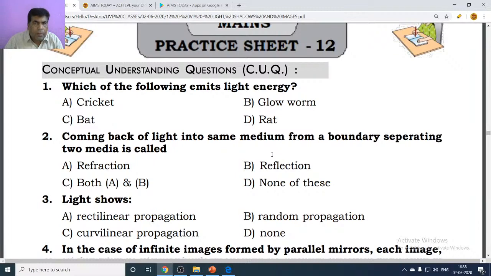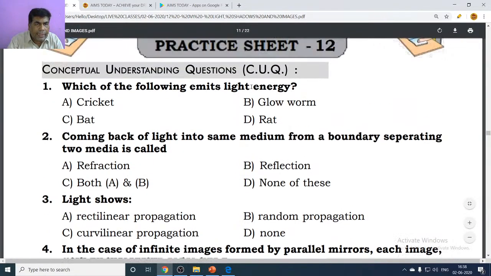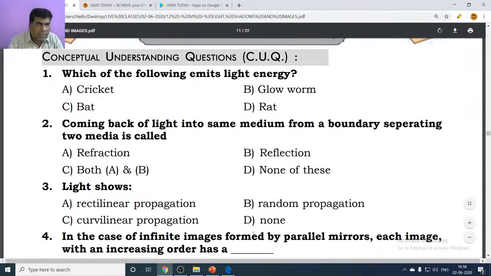In IIT, in IIT JEE exams or competitive exams, you will come across different types of questions based on the topic. So let's see the first question here. Which of the following emits light energy? This is a conceptual understanding type question. In IIT we will have conceptual understanding type questions. In that, the first question is which of the following emits light energy?